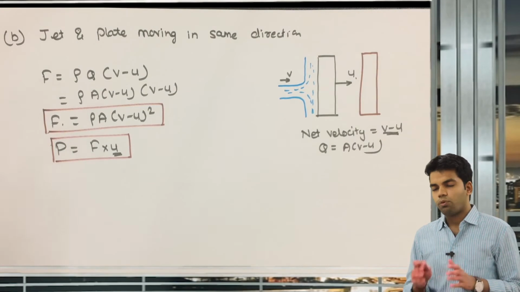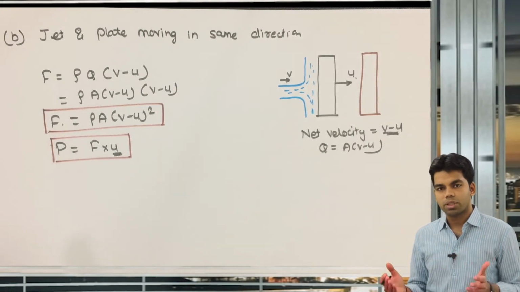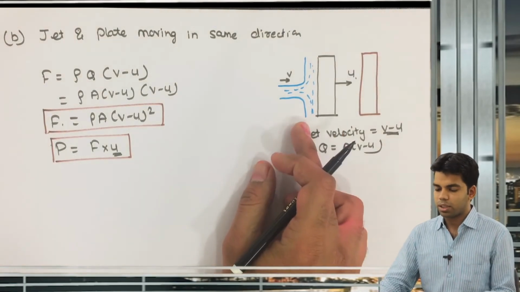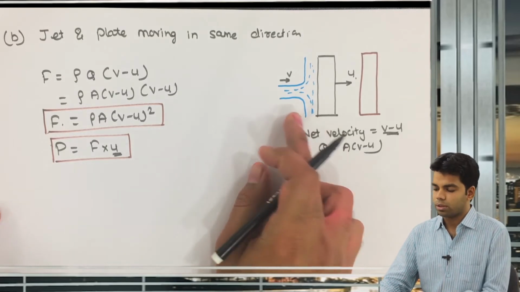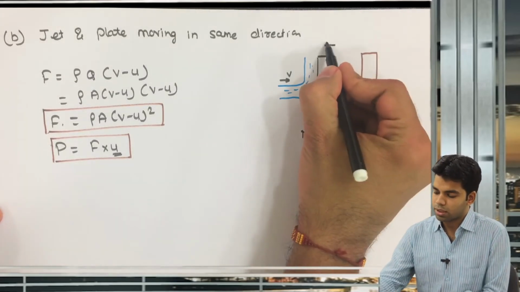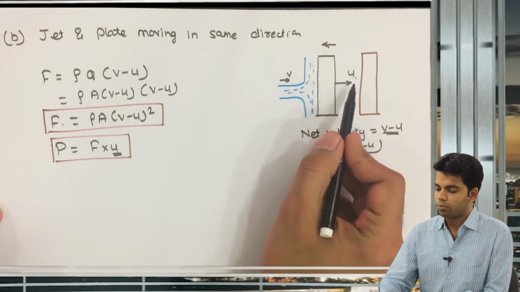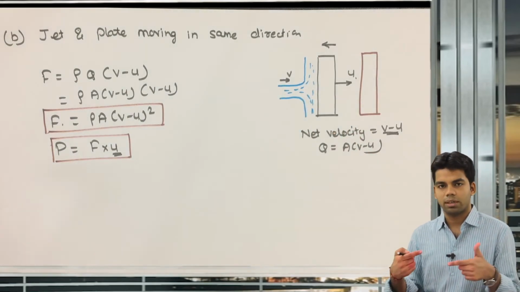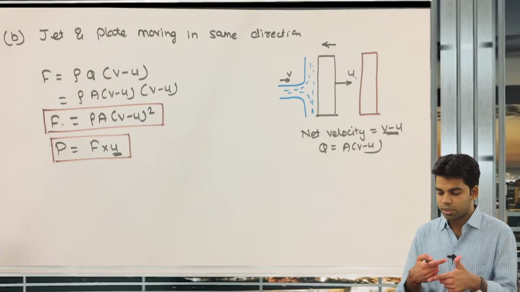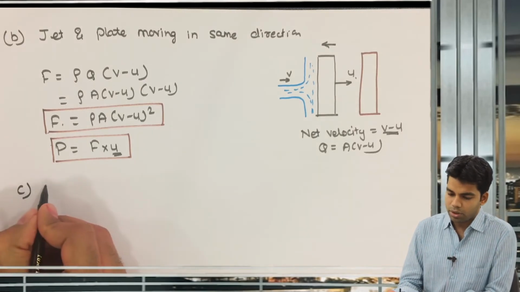direction. Now what if the jet and plate are moving in opposite direction? Suppose this plate is moving in opposite direction to that of the jet. That means the u is in this direction now. So obviously the relative velocity now will be equal to v plus u. Both velocities are in different directions, so the relative velocity will be added.